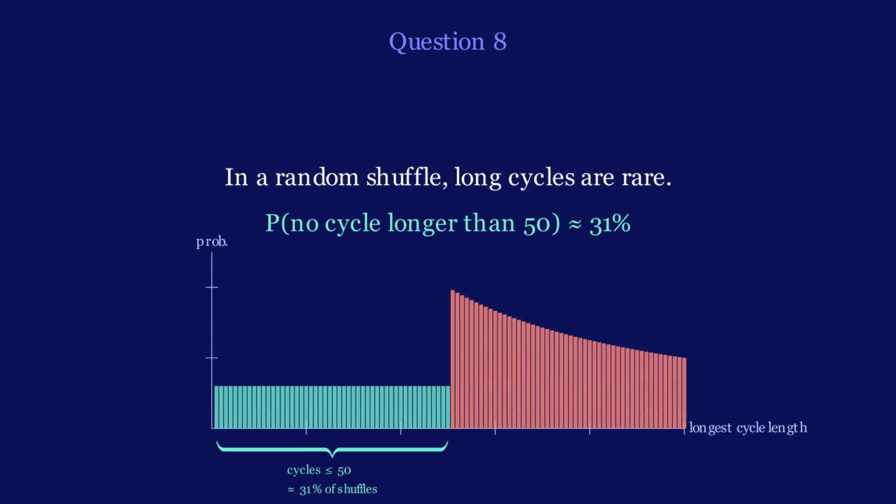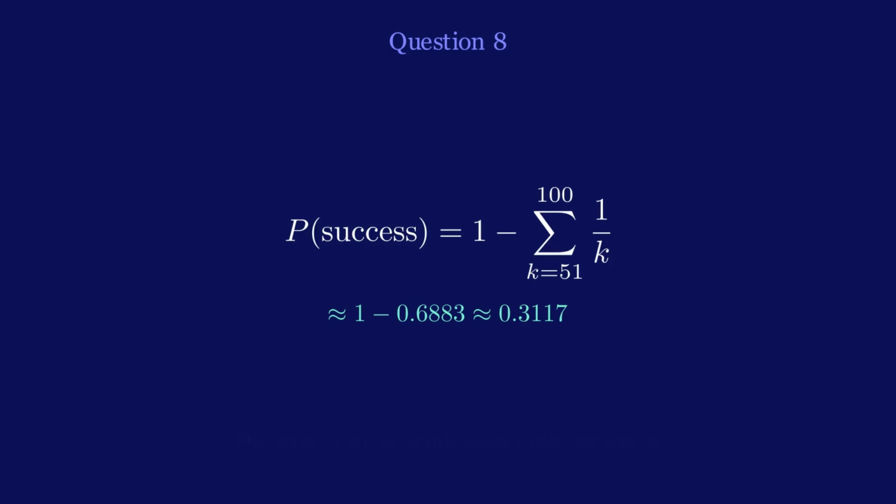In a completely random arrangement, long cycles are actually rare. There's a small chance of getting a really long loop, like 60, 70, even 100. But most of the time, the cycles are shorter. When you add up all the cases where every cycle is 50 or less, it comes out to about 31%. So it's not luck. The strategy works because it turns randomness into structure. Instead of guessing, you're systematically exploring a loop.